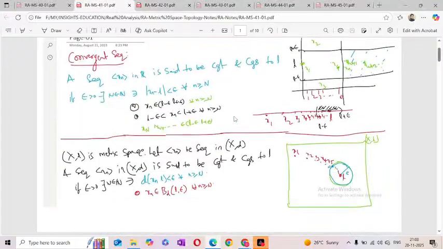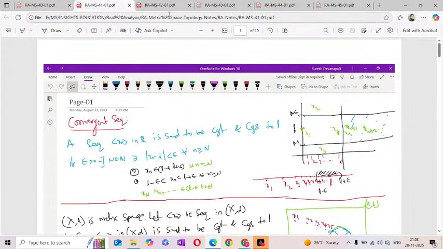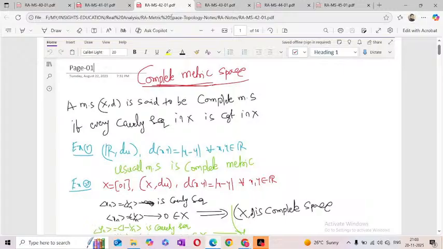Convergent sequence, Cauchy sequence, convergent sequence in a metric space. Okay, so next one. The next topic is the complete metric space.